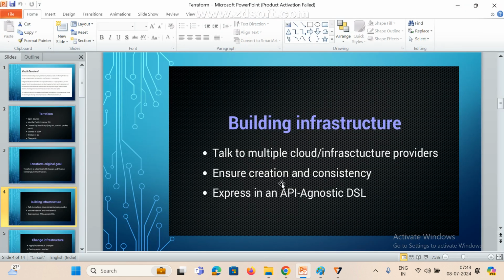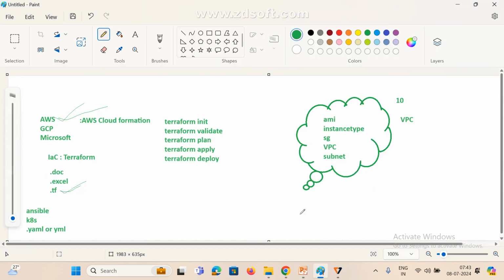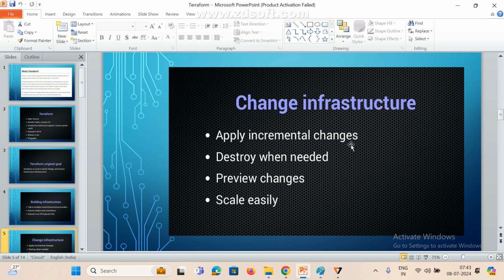Now see here, creation and consistency and expression API. This is a DSL, domain specific language. Now see how it will work: apply incremental changes, destroy when needed, preview changes, and scale easily. Incremental changes means I want to do something, and already I have some script. Once this is done, I need to add a few more resources. We can increment, which means add resources, whatever we want. That is the incremental changes.